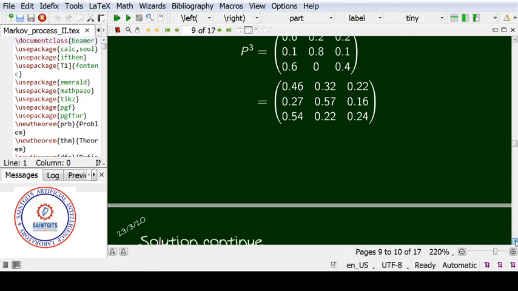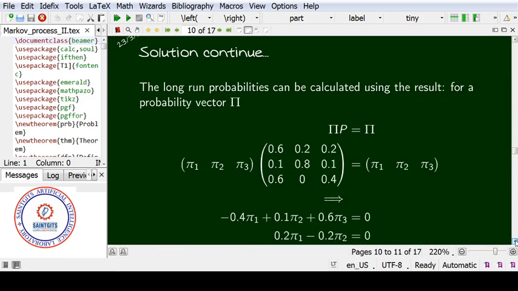We move on to the long run probability. In that case, we start with the long term probability formula, pi P is equal to pi, and the total probability, sigma pi, is equal to 1. This problem has 3 states. The computer system has 3 states, and so pi 1, pi 2, pi 3 will be the states for the long run.